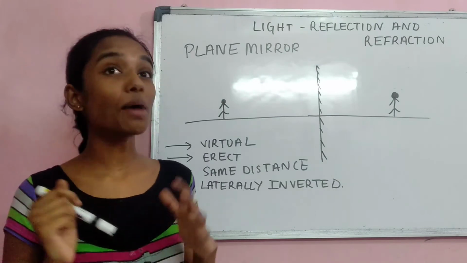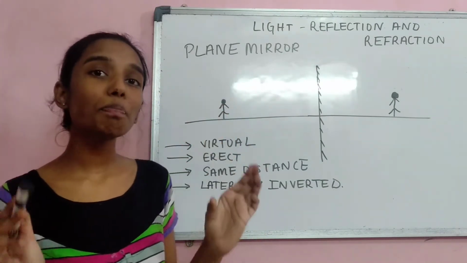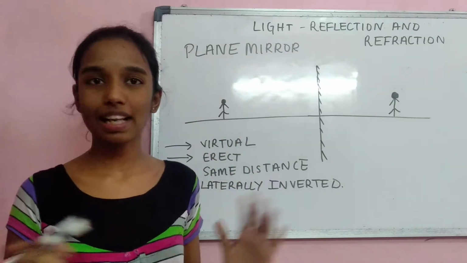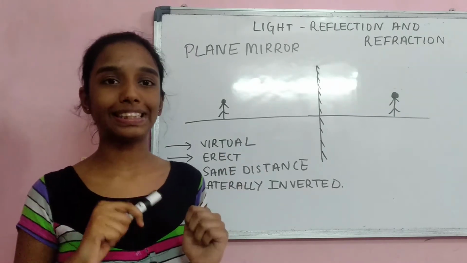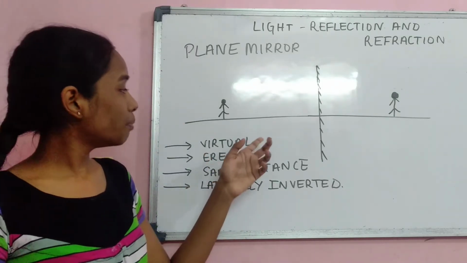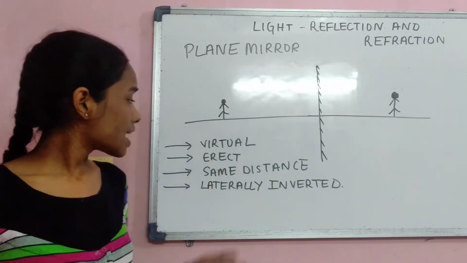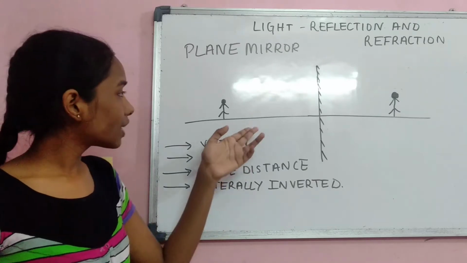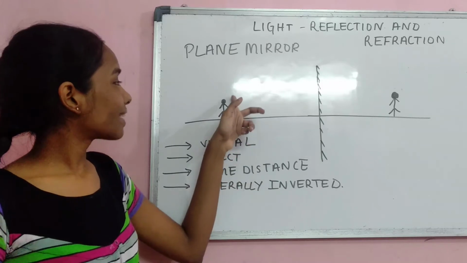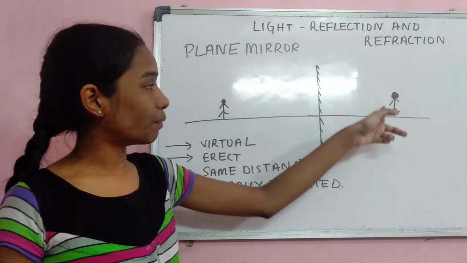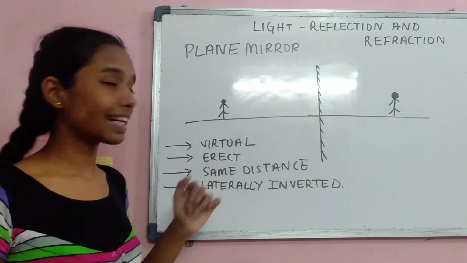Now let us look at some properties of the image formed by a plane mirror. A plane mirror is a mirror that we all have at our houses. Let us look at some properties. The first property is that the image formed is virtual, which means it cannot be captured on a screen. The second one is erect. Say you have an object, or a man, and the image is in the same direction. It is up and this is also up. This is the property called erect.